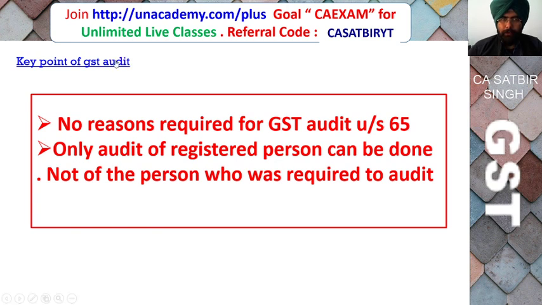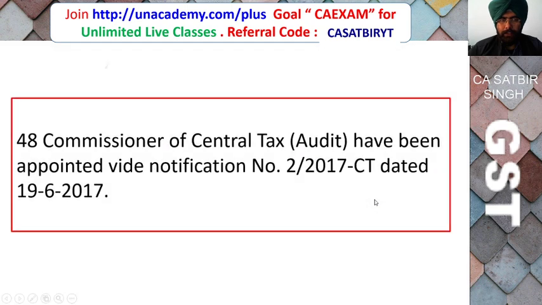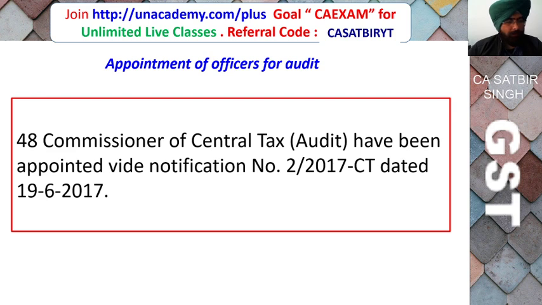Key points for GST audit are that if audit is ordered by the GST department, then no reason is required as to why the audit has to be done. Even if you have supplied everything correctly, audit can still be ordered, and only an audit of a registered person can be done, not of a person who was required to register and is not registered. Appointment of officer for audit: as of now, 48 Commissioners of Central Tax (Audit) have been appointed by the government for the purpose of audit.